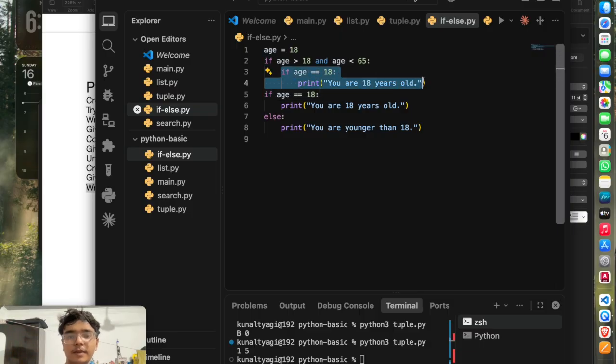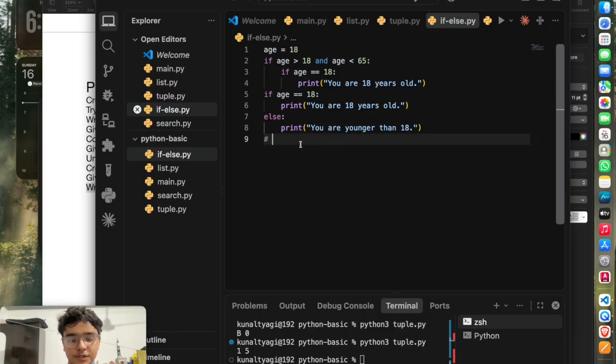Then nested if statements will be useful. So this is how we write if statements. A very basic thing we can write with the if statement is